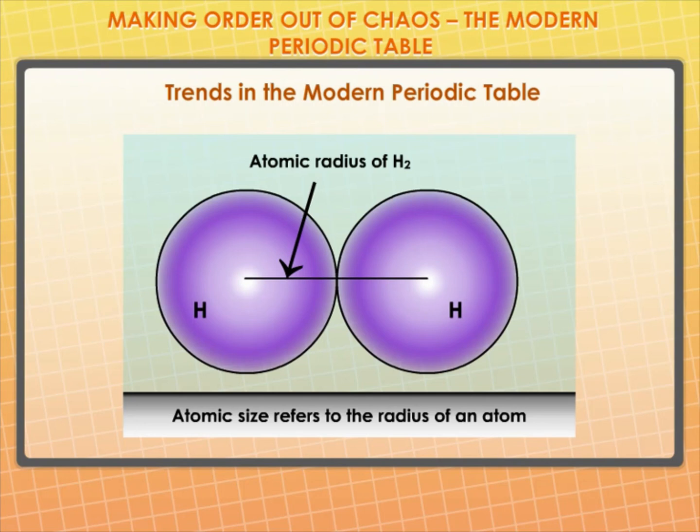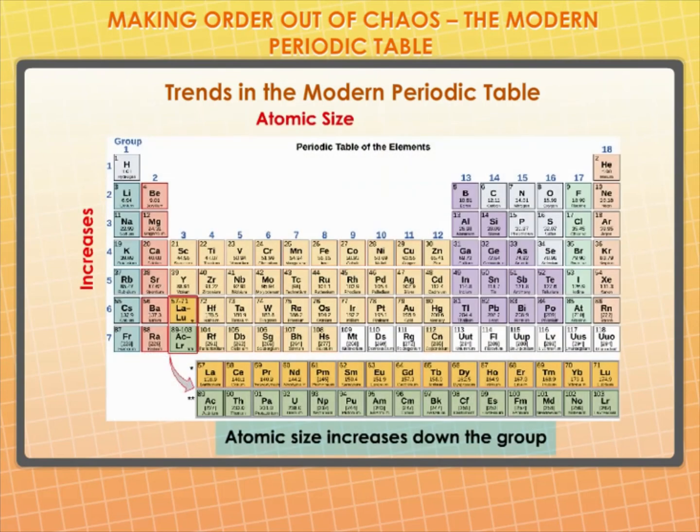We will see that the atomic radius decreases in moving from left to right along a period. This is due to an increase in nuclear charge, which tends to pull the electrons closer to the nucleus and reduces the size of the atom. We will see that the atomic size increases down the group. This is because new shells are being added as we go down the group. This increases the distance between the outermost electrons and the nucleus, so that the atomic size increases in spite of the increase in nuclear charge.